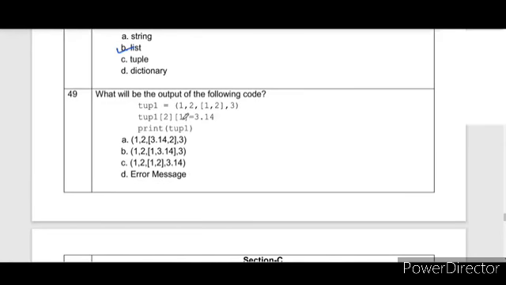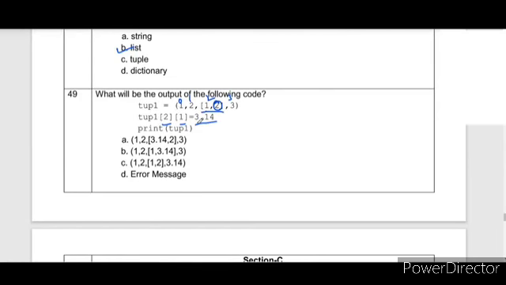Now what will be the output of the following code? Here in question number 49, a tuple is given in which one list element is also there. The index values of the tuple are 0, 1, 2, 3. Tuple 1, 2 is a list, and 0 and 1 are elements of the nested list. So tuple[2] is a list and [1] is this position. Here it is replacing the value with 3.14.